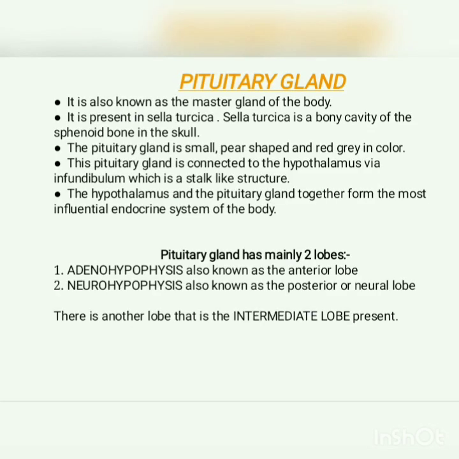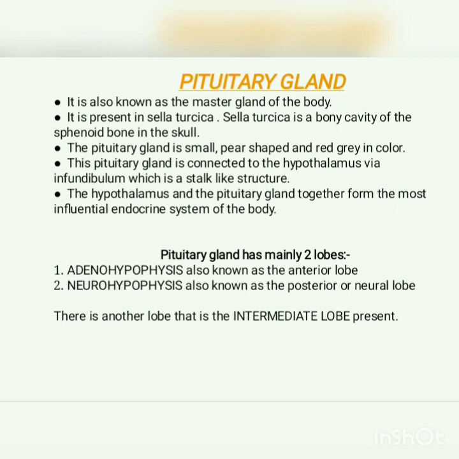Now we'll discuss our first gland, that is the pituitary gland. Pituitary gland is also known as the master gland of the body. It is present in a bony cavity of the sphenoid bone in the skull. This cavity is called the sella turcica. The pituitary gland is small, pear-shaped and red-grey in color and is connected to the hypothalamus via a stalk-like structure called the infundibulum. Hypothalamus is known as the master of master glands.